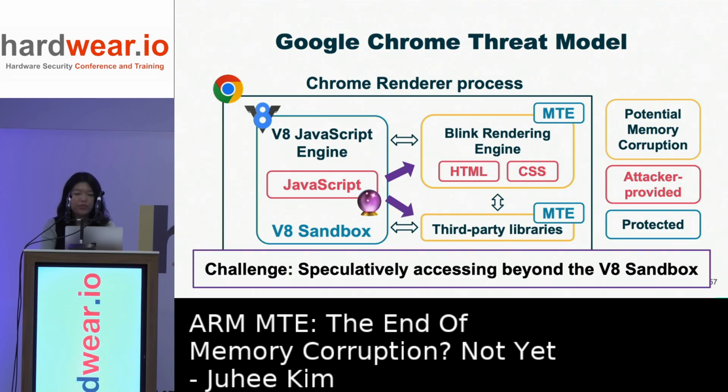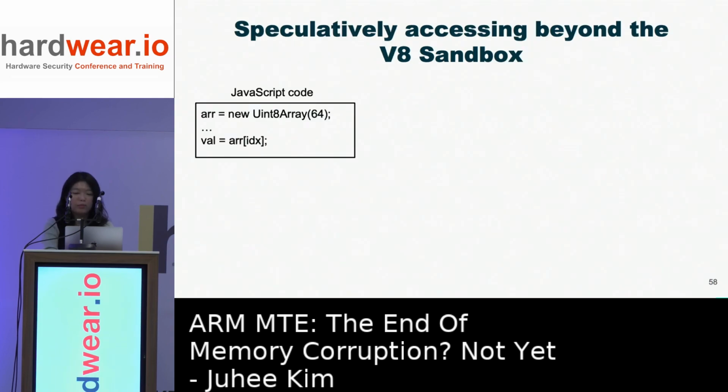The challenge is whether it is possible to speculatively access beyond the V8 Sandbox. We found it possible because V8 does not entirely enforce the sandbox on the speculative path.